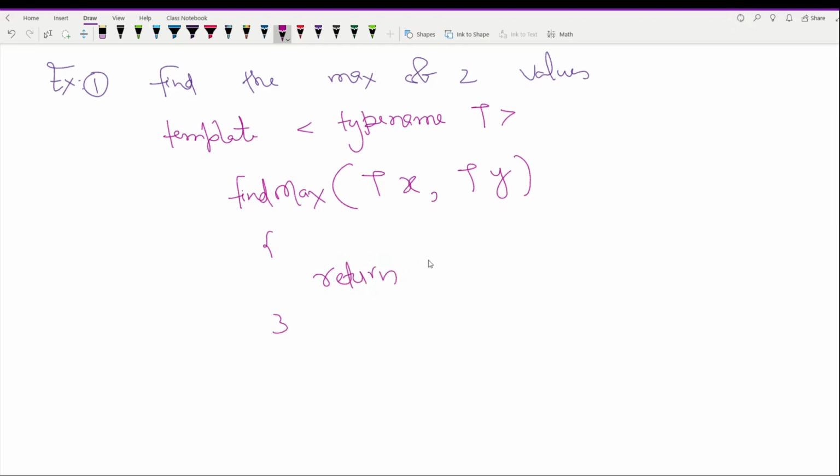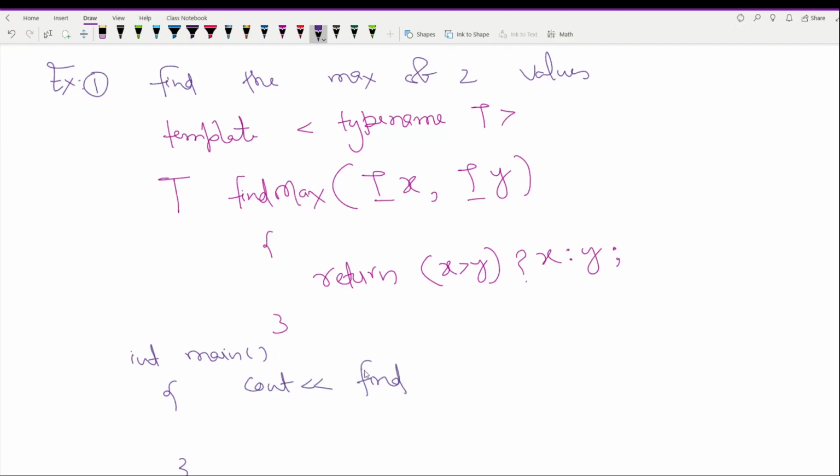So we can use the ternary operator here: x greater than y, question mark, x, colon, y, and semicolon. But this function is going to return a value of type T. That's why we need to place a return type here, which is T, right? So this is similar to all other functions. Now try to create a main function here, and main will be calling this findMax. You can write something like this: cout findMax, and then you can pass values of your choice. So I am writing 3 and 7 here.